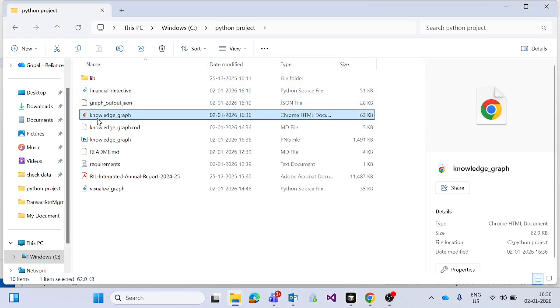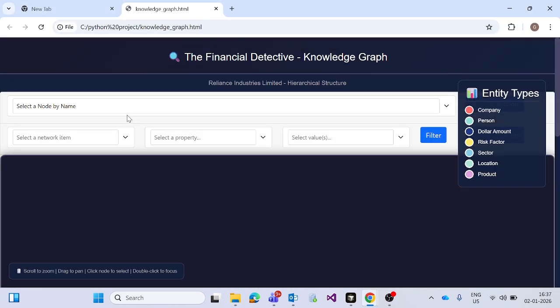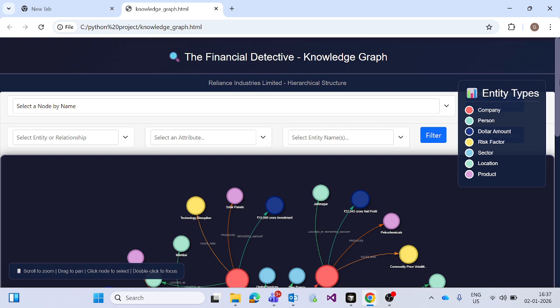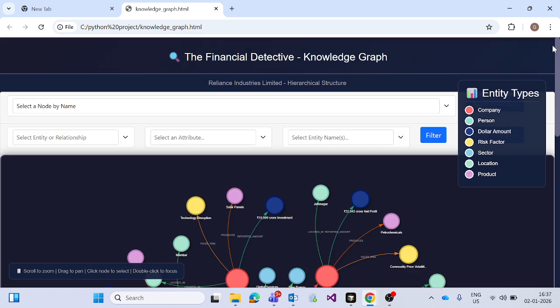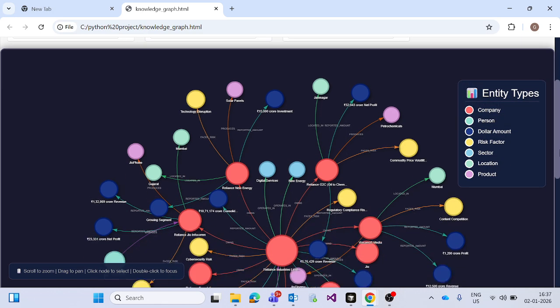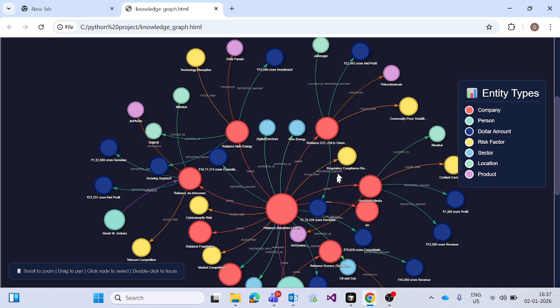This is my knowledge graph, just created at 16:36. So let's click it, and yeah, it's the visualization of the Financial Detective graph. This is the heading, Financial Detective Knowledge Graph. These are the entity types: company, person, dollar amount, risk factors, sectors, location, and product, shown in the graph with different colors. So let's understand.